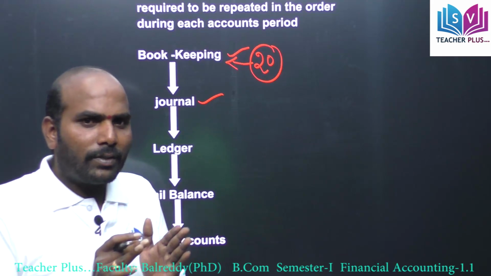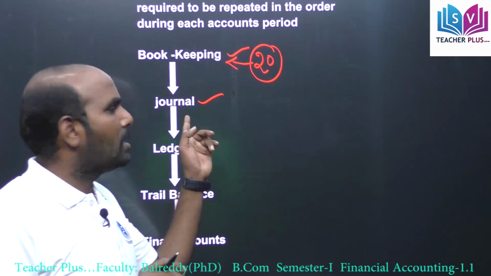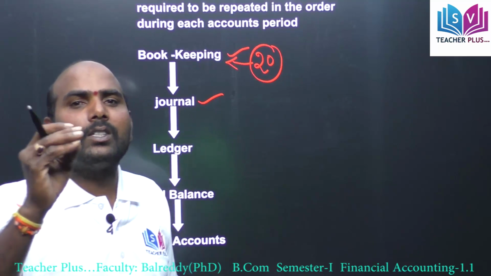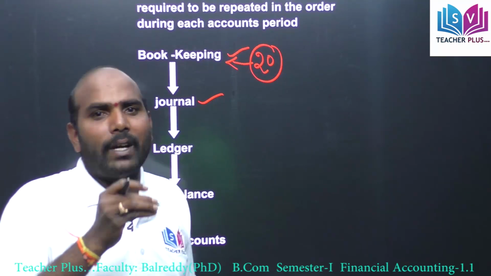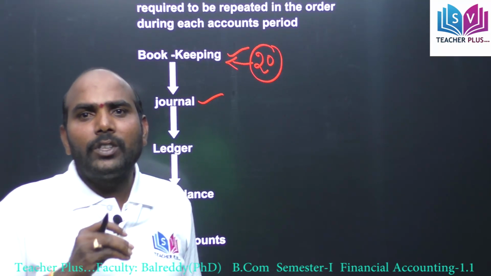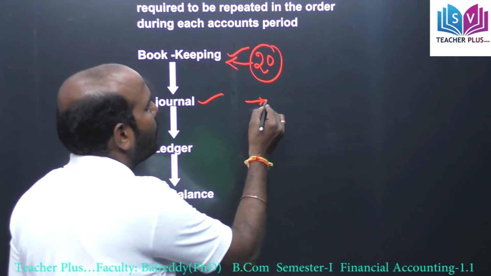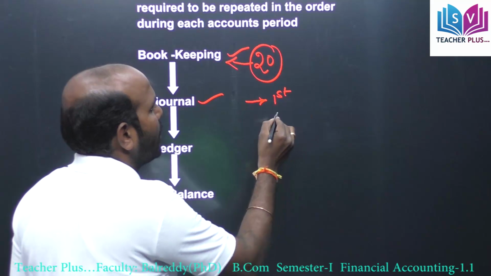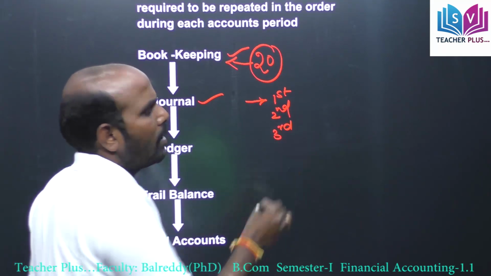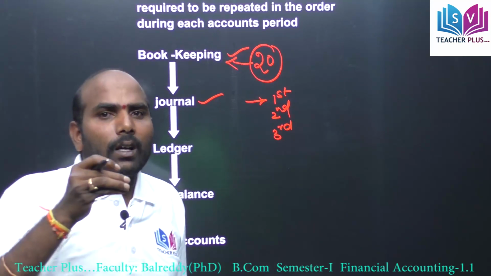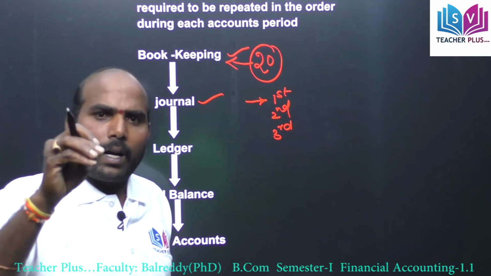All the business transactions are first recorded in the journal in chronological order. Chronological order means date wise, time wise. For example, the first transaction is recorded first, the second transaction second, the third one third.